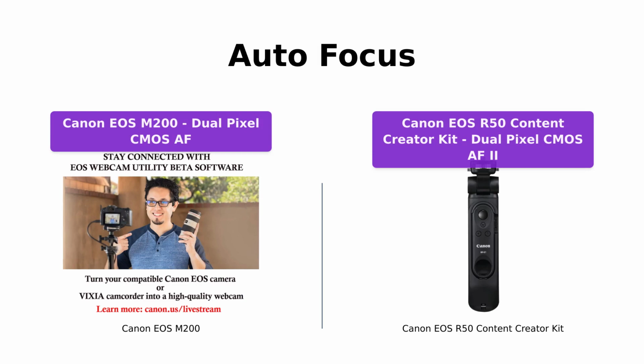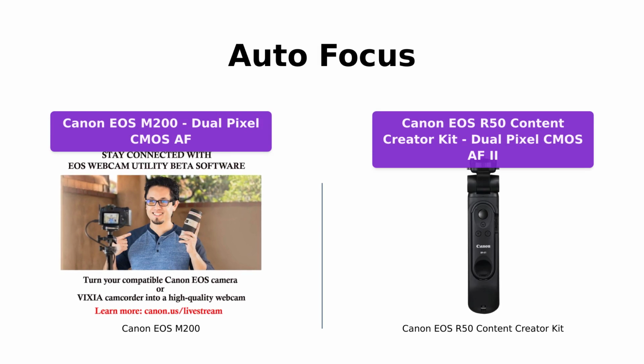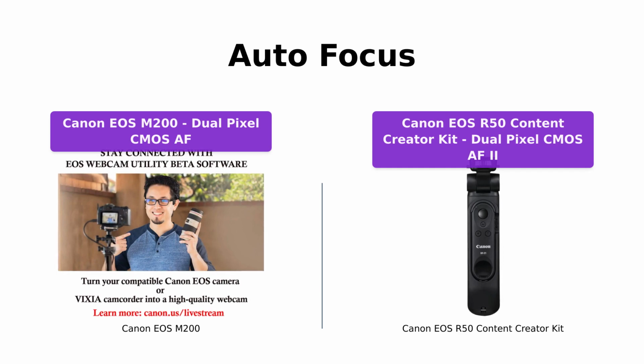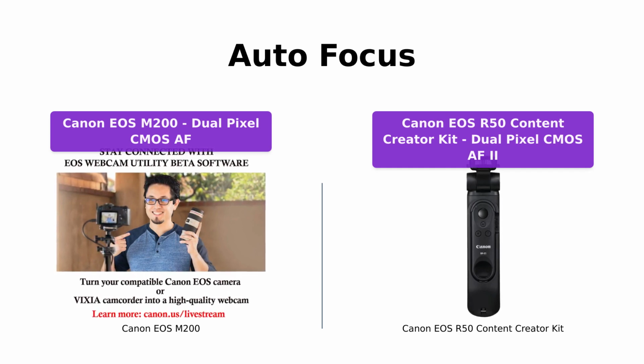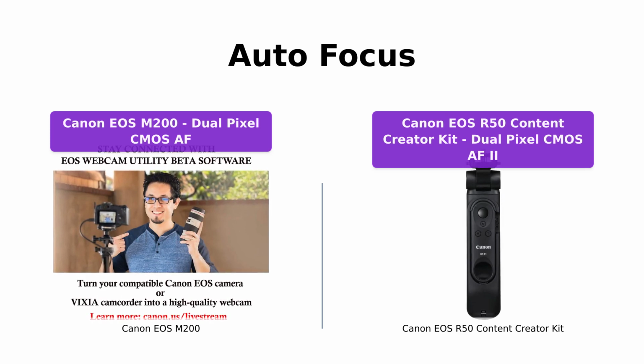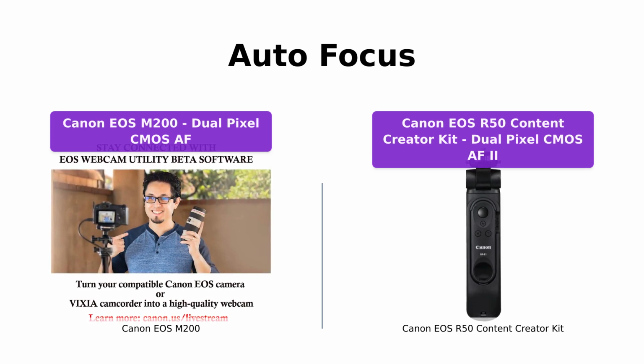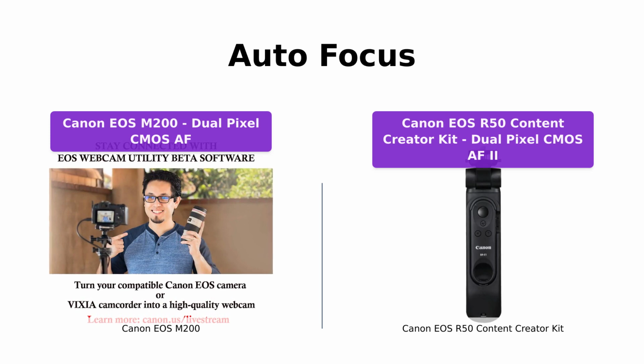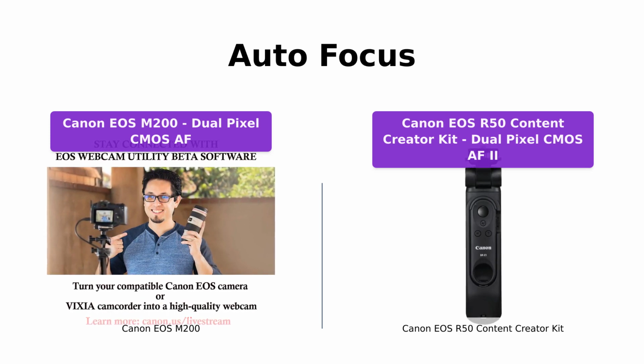Achieving sharp focus is crucial, and both cameras excel in this area. The Canon EOS M200 incorporates fast and accurate dual-pixel CMOS AF with eye detection AF, ensuring your subject remains in focus even during rapid movements. Similarly, the Canon EOS R50 Content Creator Kit features dual-pixel CMOS AF with 651 AF zones, providing reliable autofocus performance.